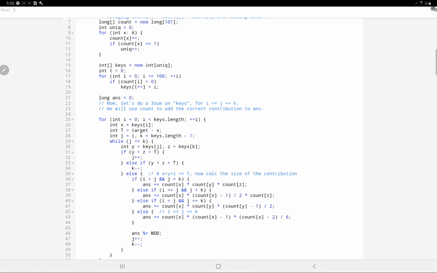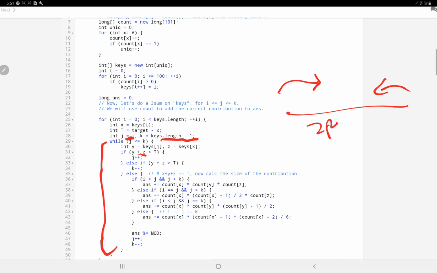So the first two cases let's leave, and let's see what the code is. Alright, so I have taken one value of x and subtracted it from my target value to get t. Now I will be using the two pointer approach only on this, where I will initialize my j to I and k to the last position. Now while this loop occurs, if the sum is less than t, then j will be moving forward, and if the sum is greater than the target, then k would be moving backward. This is the same approach as the two pointer approach, or we can say the two sum property.